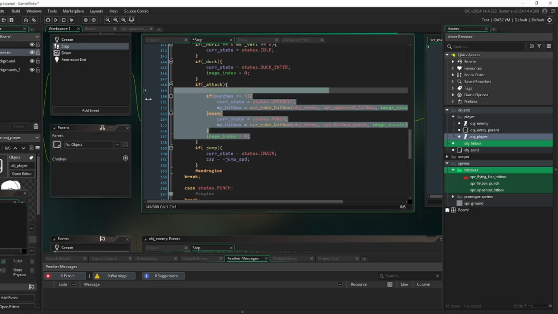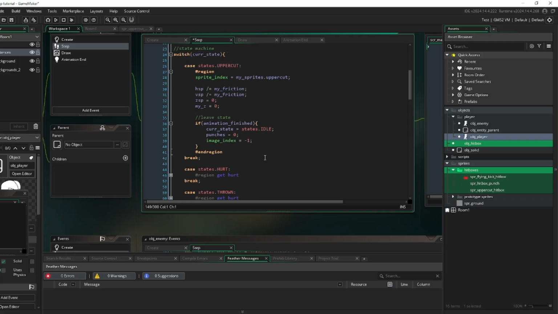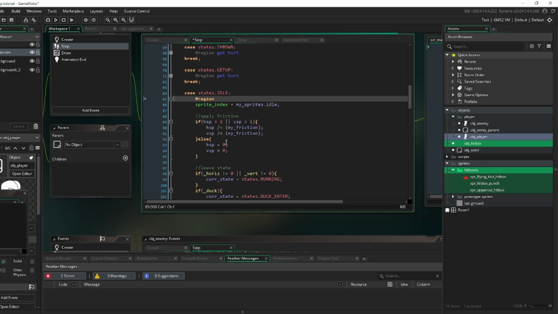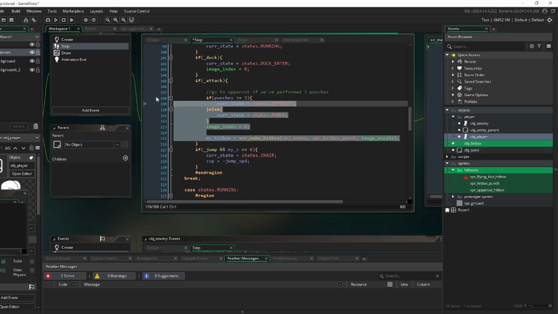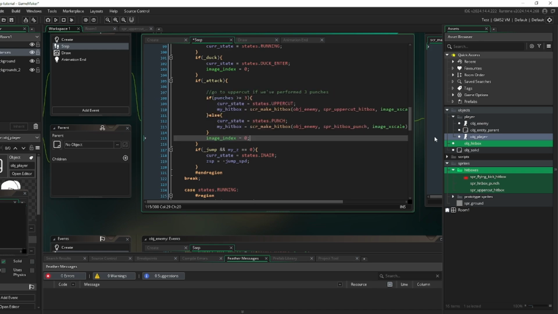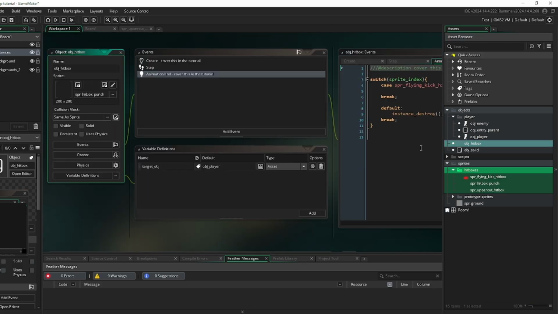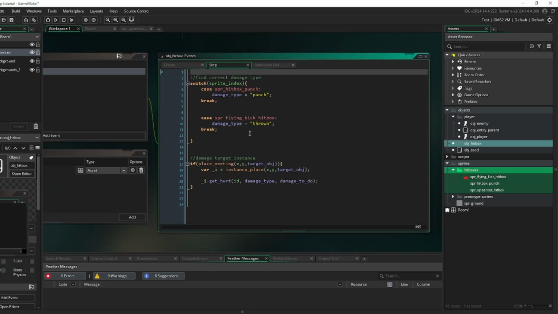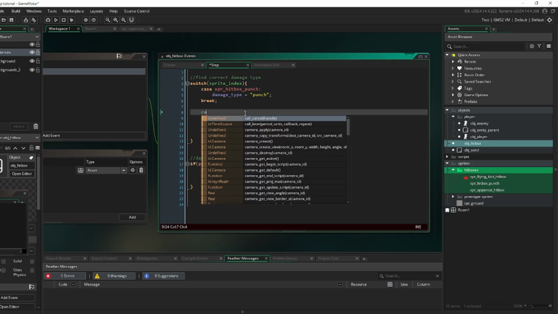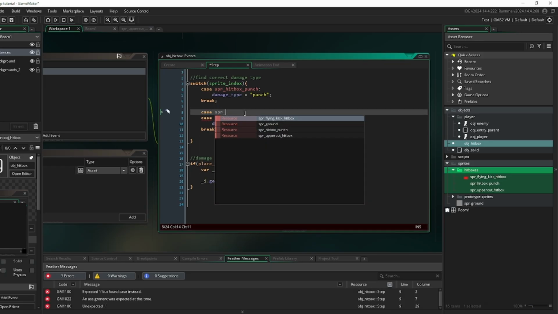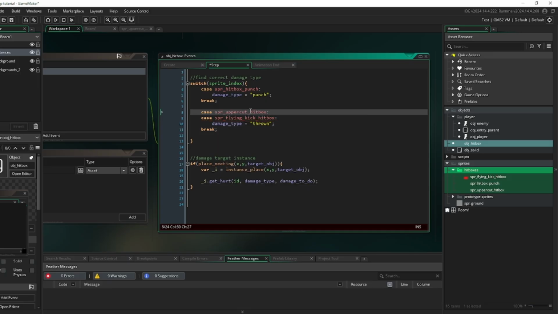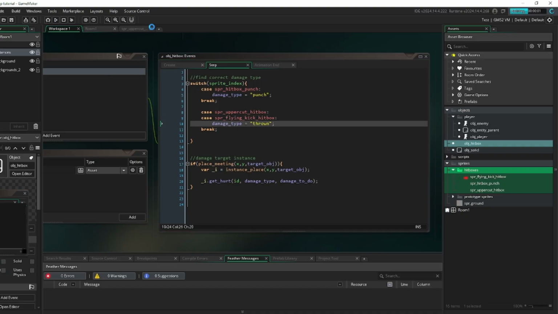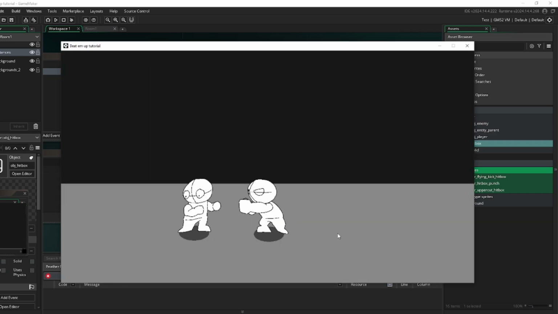Alright, so now we're going to take this back to our idle attack use here. And we're going to put all of this in there. And then just to finish it off, in our obj_hitbox, we'll just do case spr_uppercut_hitbox. So now what's going to happen is if it's punch, it's going to give the damage type punch. And if it's an uppercut hitbox or flying kick hitbox, we're going to do thrown damage type. So that'll just be interesting. Just make it look nicer.